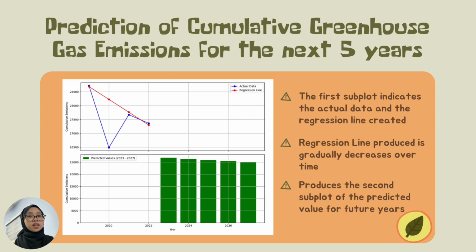So from the historical data set that the machine learning learned, it will produce the regression line, which gradually decreased over time. Because of that, the graph for the next 5 years, which is 2023, 2024, 2025, 2026 to 2027, will be gradually increased over time.